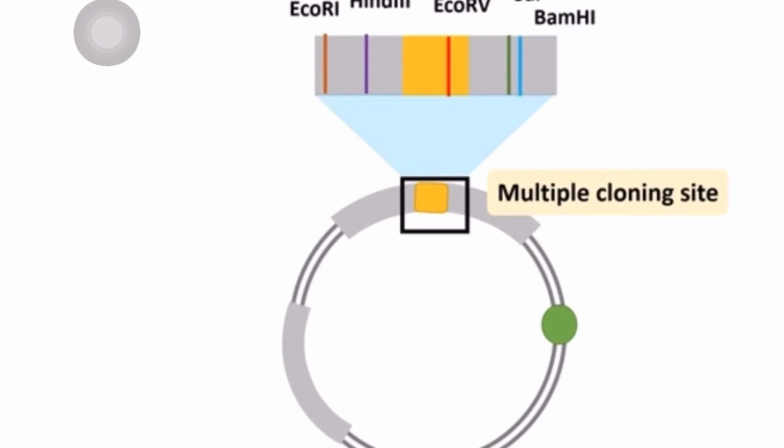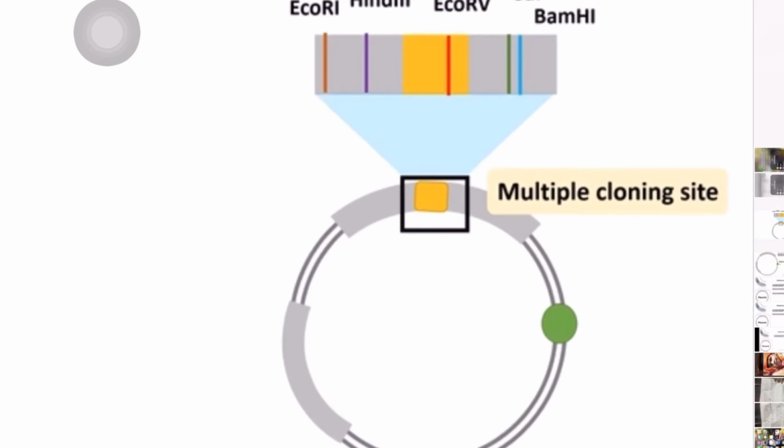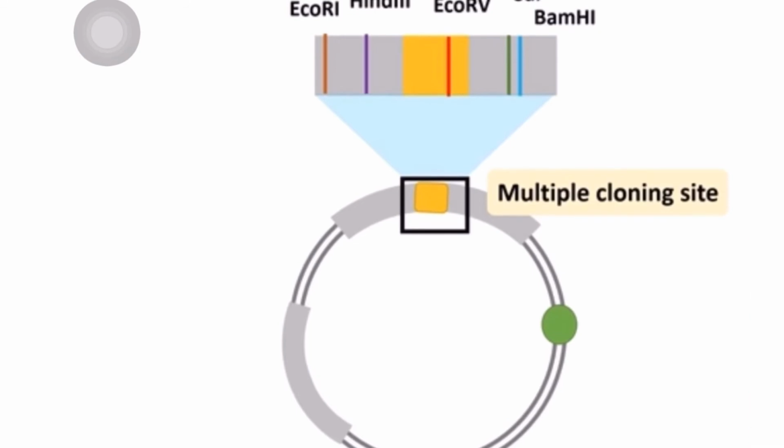It will cut the plasmid at three places and that will generate three fragments of plasmid DNA, wherein some important sites like the origin of replication and the selectable marker site will be deleted or destroyed, and that will become a problem. That is the reason why there should be several restriction sites for several restriction enzymes, and one restriction site for one restriction enzyme. Remember this.